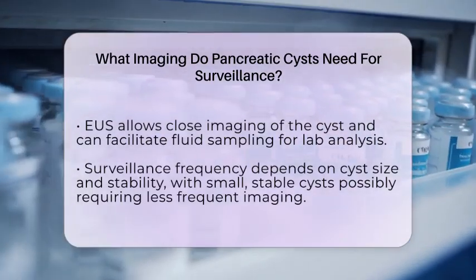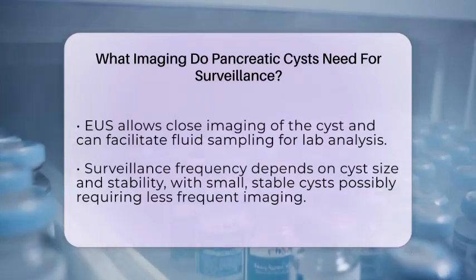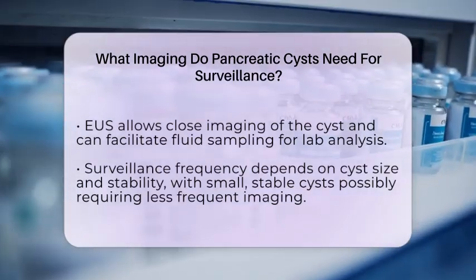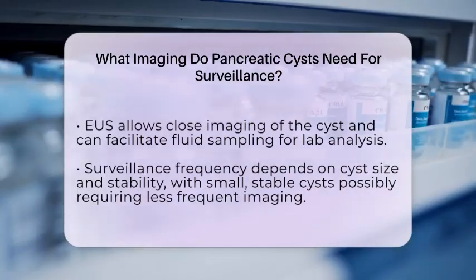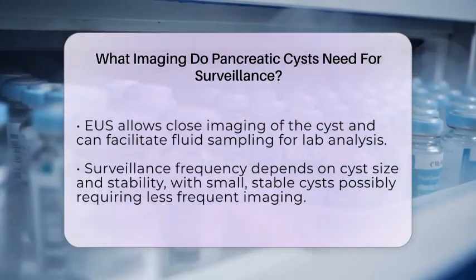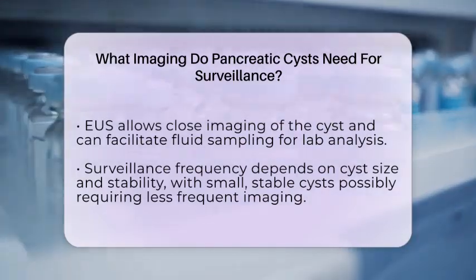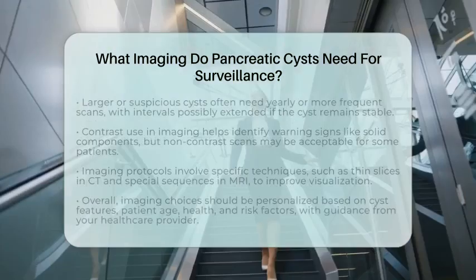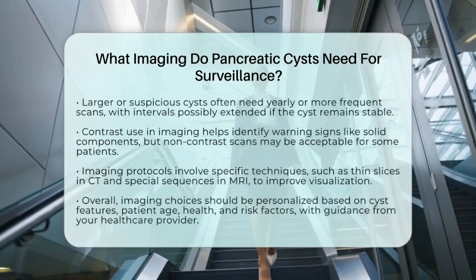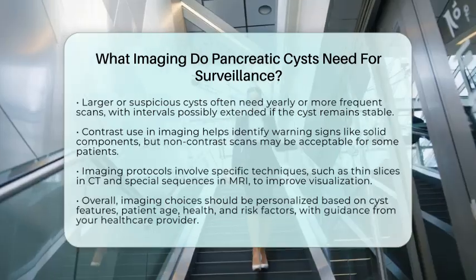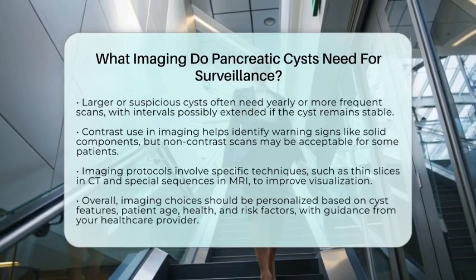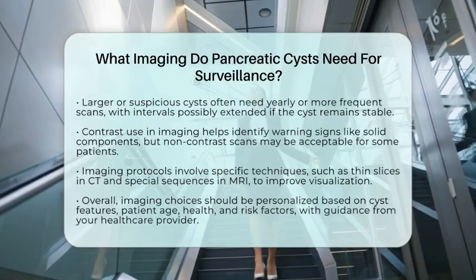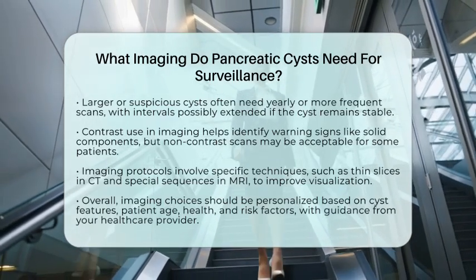Using contrast during imaging is important to spot any solid parts that might be a warning sign. But if you have kidney problems or a low risk of cancer, non-contrast scans may be acceptable for routine checks. The imaging details matter too. For CT scans, thin slices and multiple phases help visualize blood flow and cyst features. MRI protocols often include special sequences to enhance the images and better see the cysts and surrounding tissue.